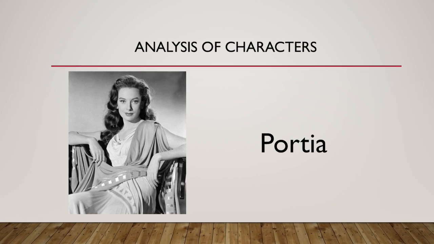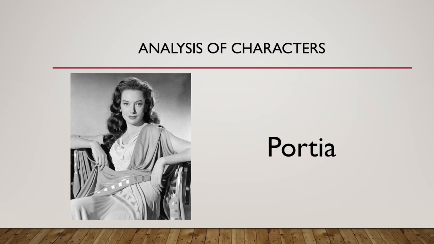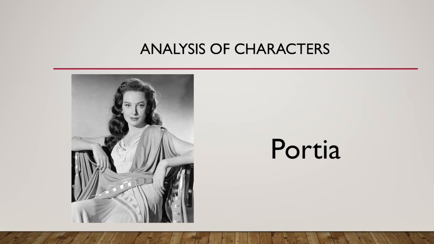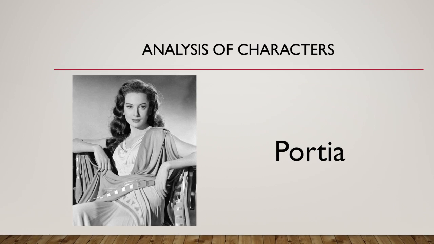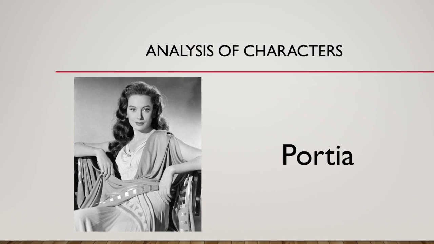Portia is Marcus Brutus's wife. She wounds herself to prove to Brutus she is strong and has a lot of courage. She does this to prove to Brutus she is worthy enough to hear about his troubles, then they are interrupted, and she ends up committing suicide because she knows Brutus will be gone forever.